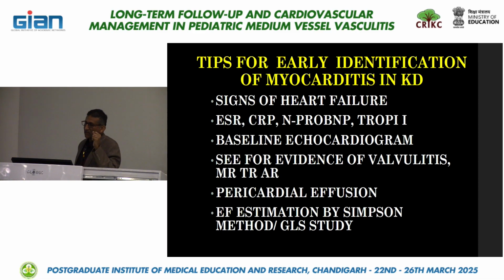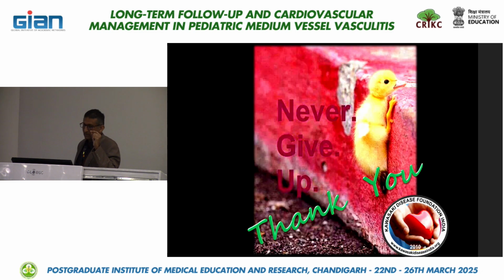Tips for early identification of myocarditis in KD: signs of heart failure, ESR, CRP, NT-proBNP, TropI, and a baseline echocardiogram. Look for evidence of valvulitis, MR or TR or AR, any evidence of pericardial effusion, and EF estimation, mainly by Simpson and global strain study. I just showed you some slides on myocarditis because we already heard about the coronary artery dilatation. Thank you so much.